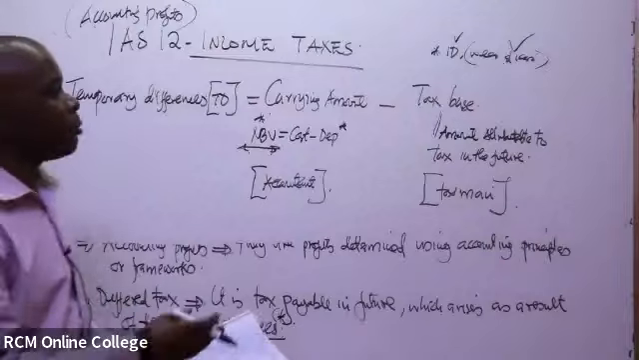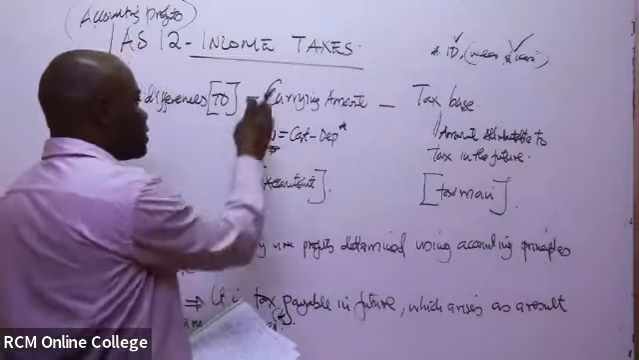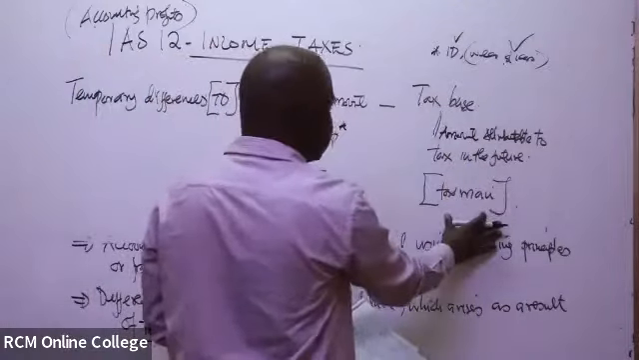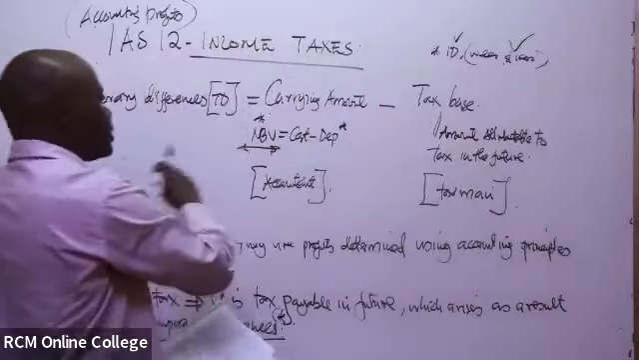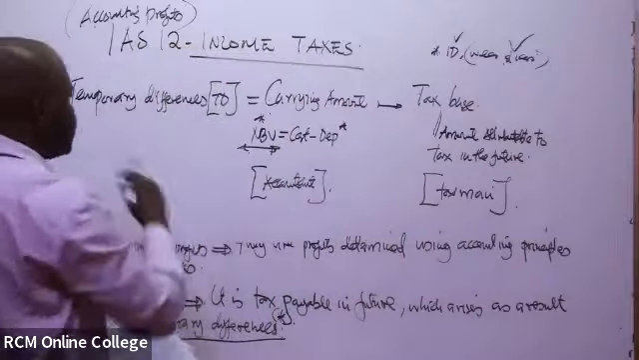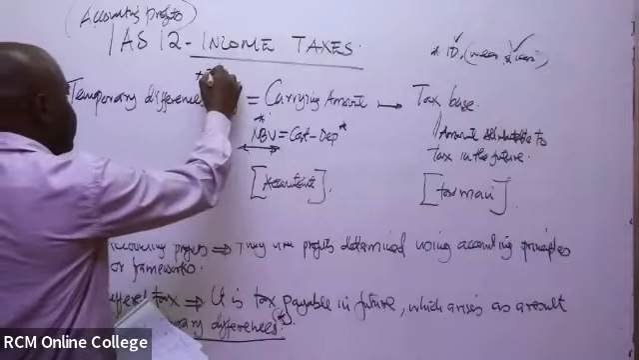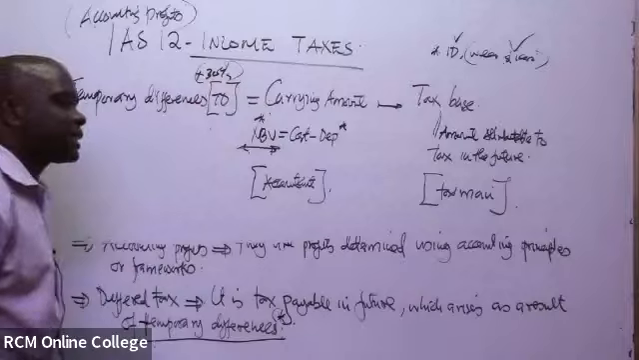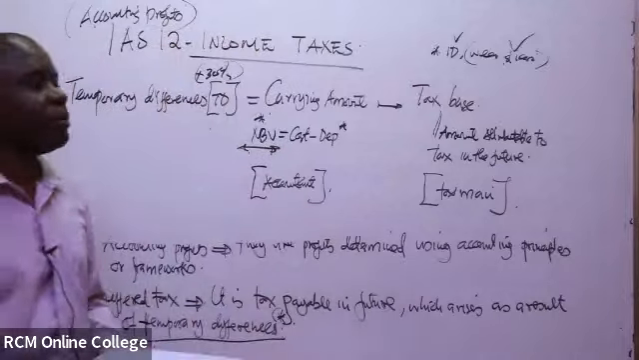So in this case, you can see there's a difference in how the accountant is thinking about the value of the asset and how the taxman is thinking about the value of the asset. If you get the difference between the two, it will give you the temporary differences. Then, if you multiply the temporary differences by 30%, you will know the deferred tax, which in future will likely be called upon to be paid by the company.